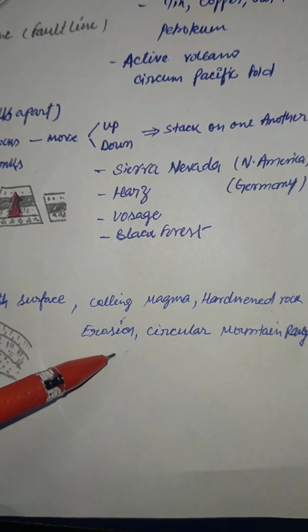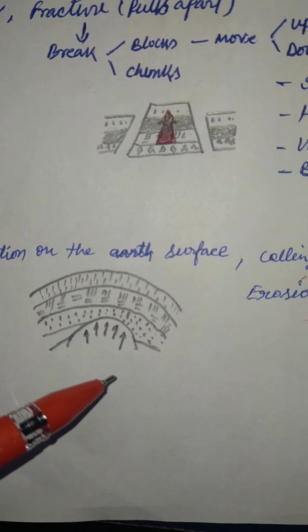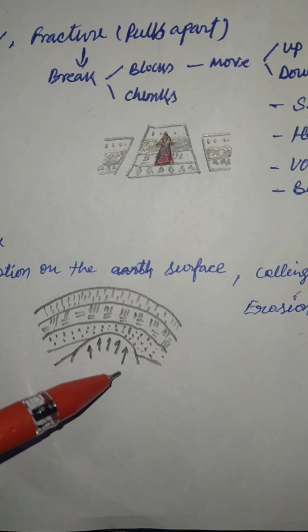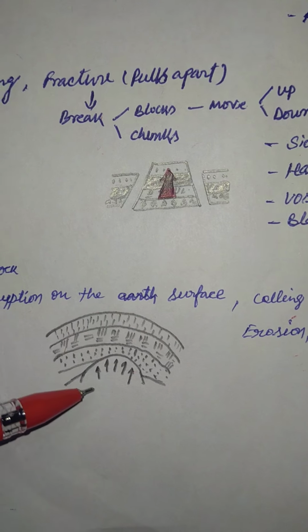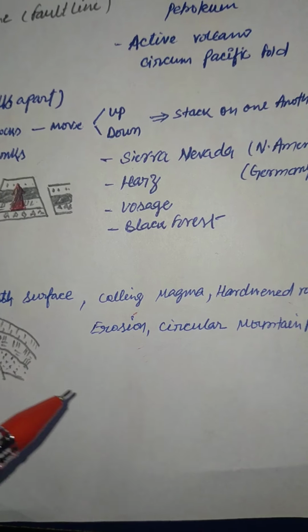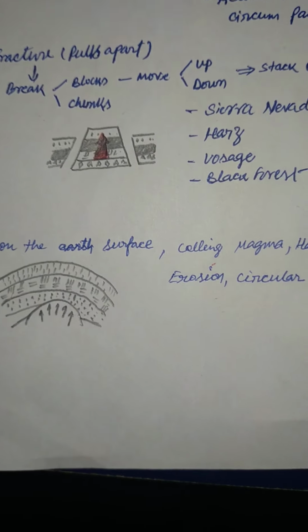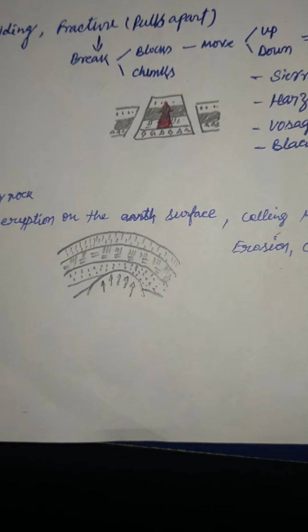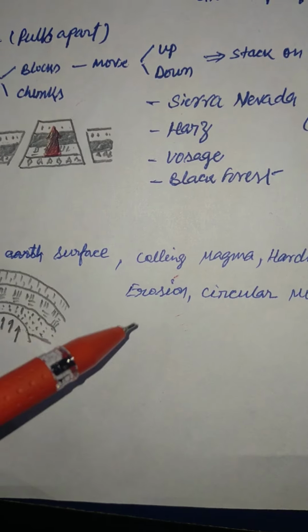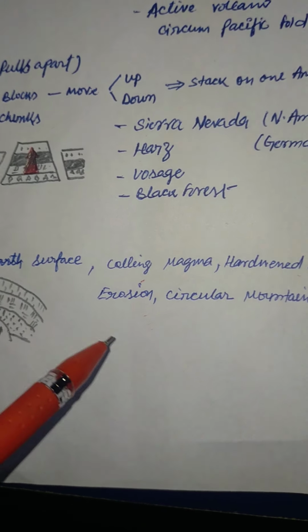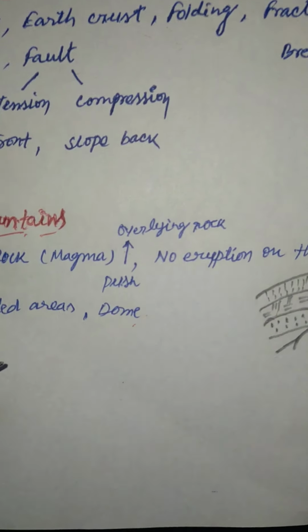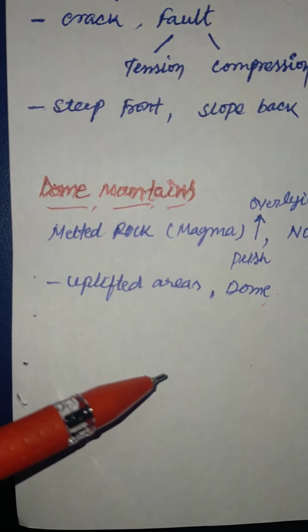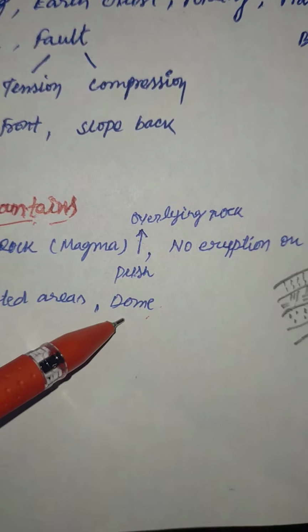And then because of erosion, you can see this is the magma which is pushing overlying rocks. It is coming up, and when it is coming up, there is erosion. Wind, rain, etc. are the agents of erosion. It erodes them and it becomes a circular mountain range. These are basically uplifted areas and domes. These things you can see which I have mentioned.